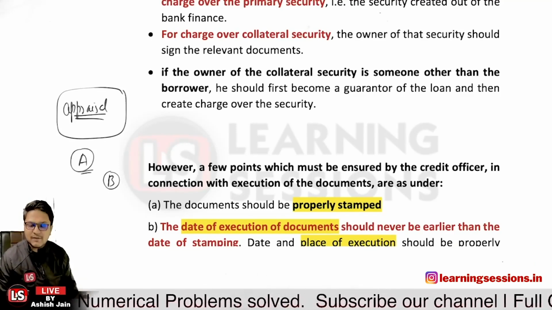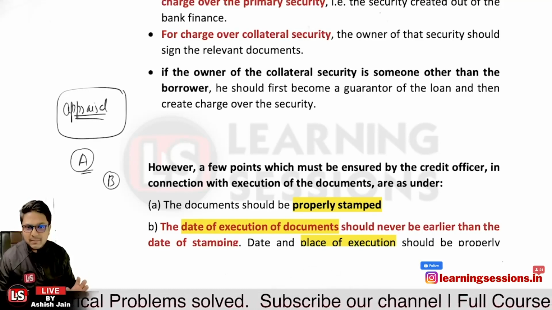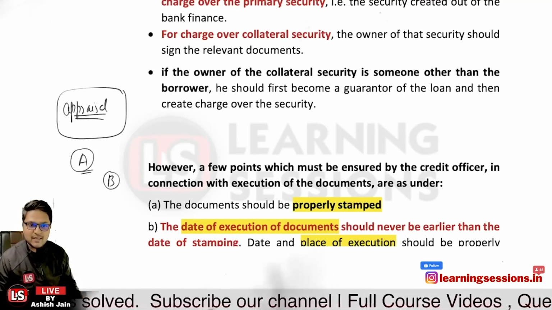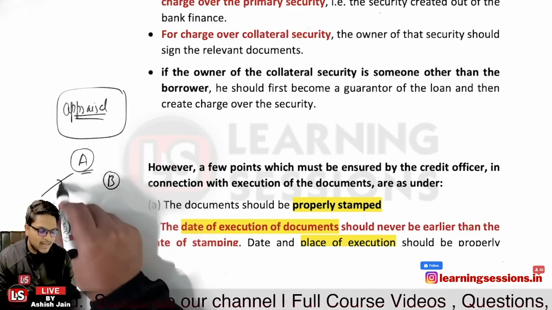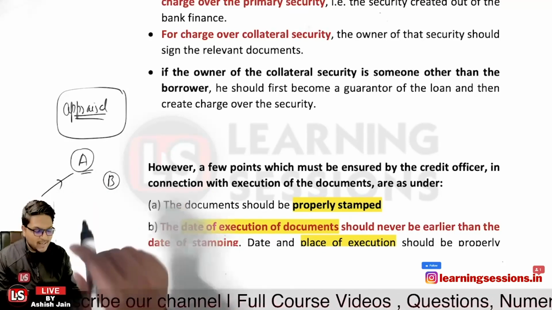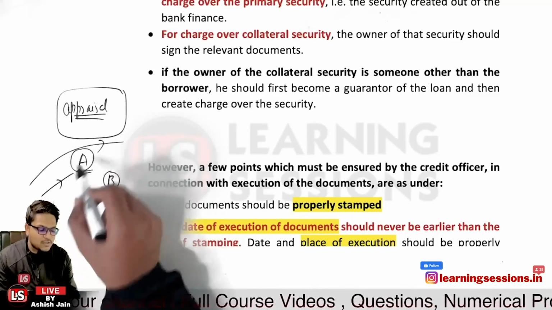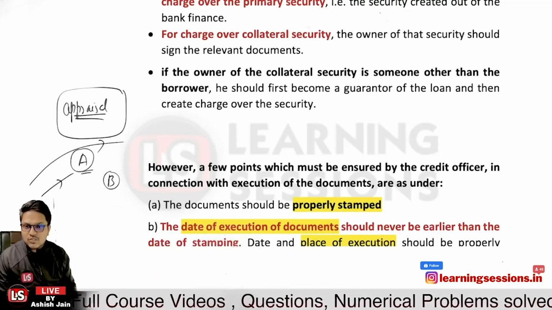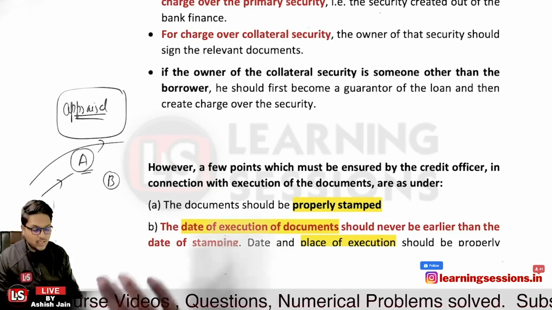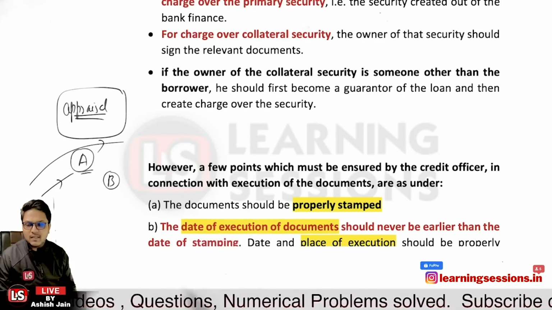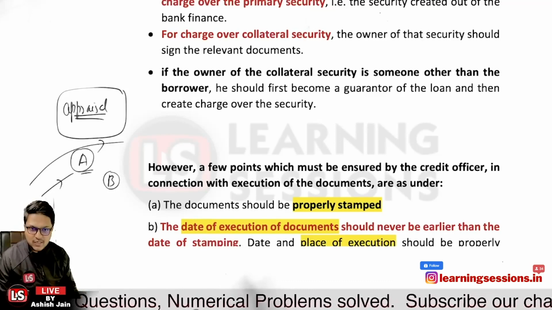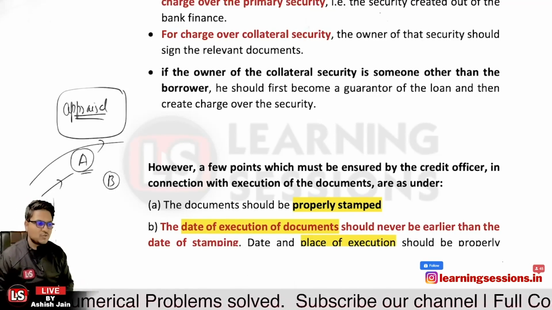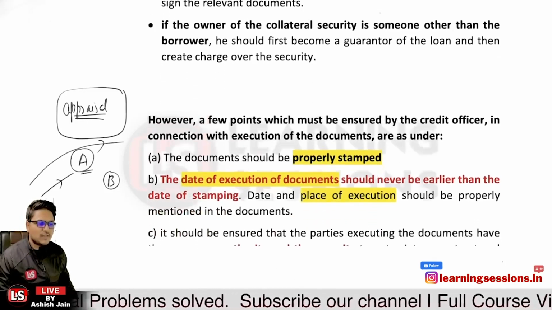But why is the place factor important? Because it is so as to ascertain the jurisdiction. Likewise, if a loan was sanctioned to person A and he is not repaying the loan, then if you want to start prosecution, in what court's jurisdiction will the case be prosecuted? In that case, the place where the documents have been executed will help us ascertain the jurisdiction. So that is why the date and place both are very much important.